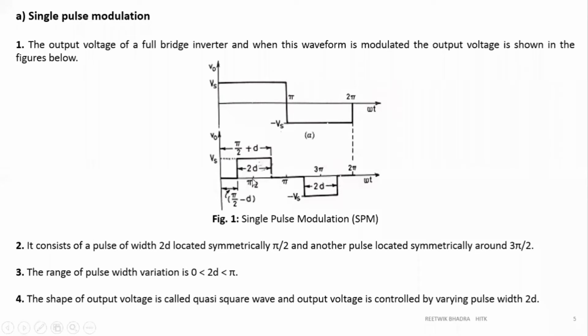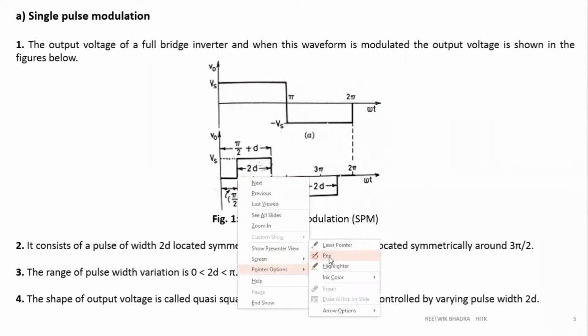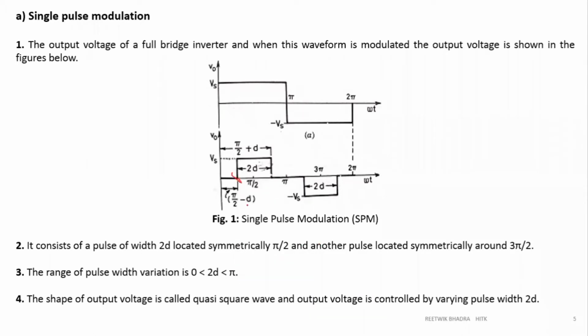Since it is a symmetrical wave, this pi by 2 cuts this 2D into 2 equal halves. So before this pi by 2, from this point up to pi by 2, the gap is D, and from this pi by 2 point to the last point of this will be D. So I can say this edge over here is pi by 2 minus D, because this small portion is D over here. Pi by 2 is separating this into 2 equal halves, and this edge over here is pi by 2 plus D.